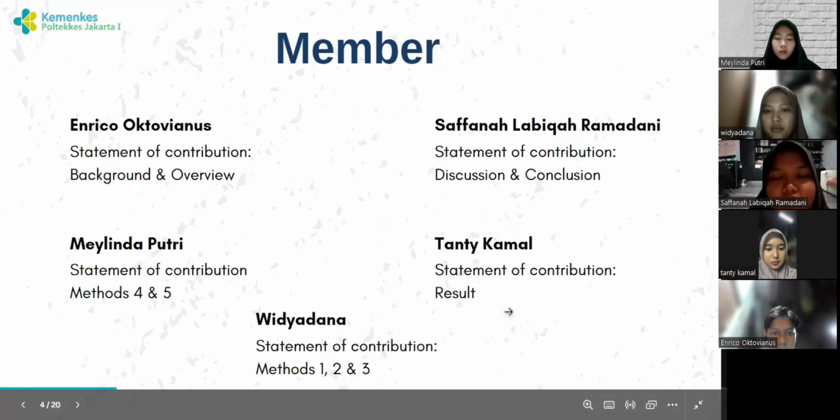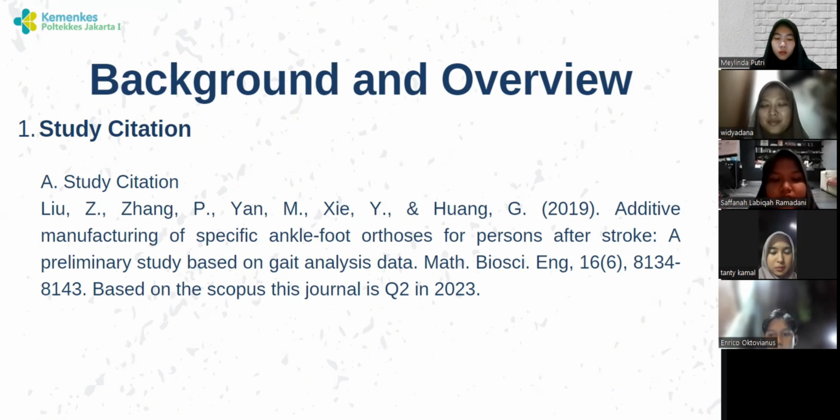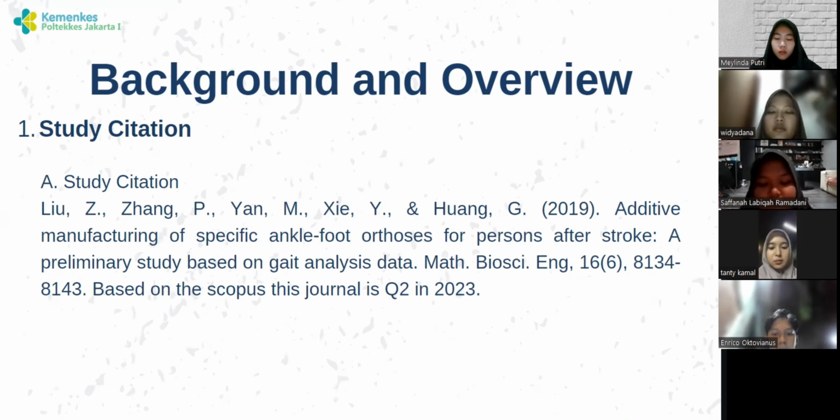Okay, so for the first slide, we will give an overview. So this is our study citation. The scientific paper title is specific ankle foot orthosis for a preliminary study based on gait analysis. This is from Mathematical Biosciences and Engineering, and based on Scopus it is Q2 in 2023.